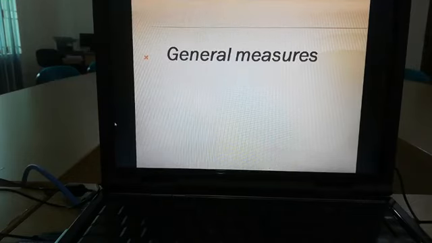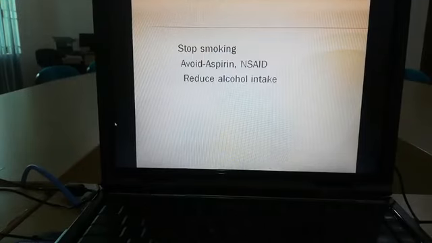Except for the drug medication, we can advise people on some general measures. The most important are lifestyle changes. What are the lifestyle changes? Stop smoking. At first you have to talk about smoking, because we know that it is the most important cause of gastric ulcer. Around 30% of cases are due to smoking and non-steroidal anti-inflammatory drugs. So you have to advise stopping smoking.